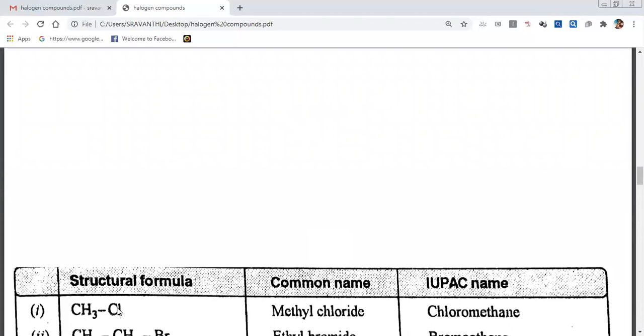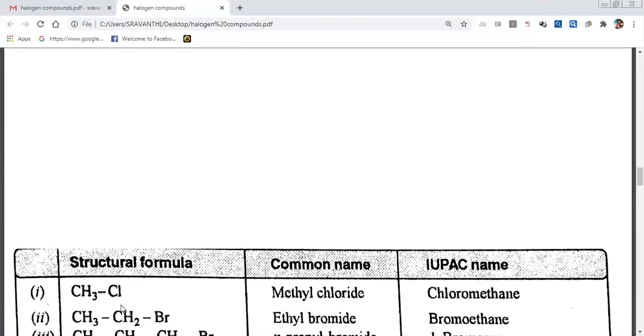What is the substituent here? Chlorine. So the substituent is chloro. If it is bromine, bromo. What is the parent? Methane. That's why chloromethane. If it is just hydrogen, CH3, CH3, it is ethane. From ethane, they replace one of the hydrogens with bromine. That's why ethyl bromide. What is the starting compound for this? Ethane. That's why the IUPAC name is bromoethane.